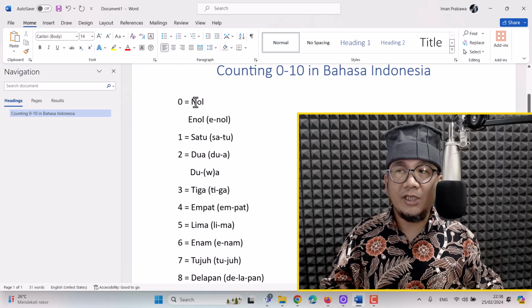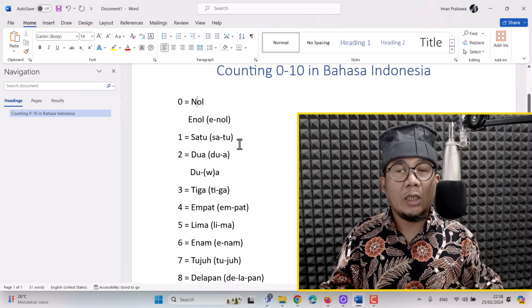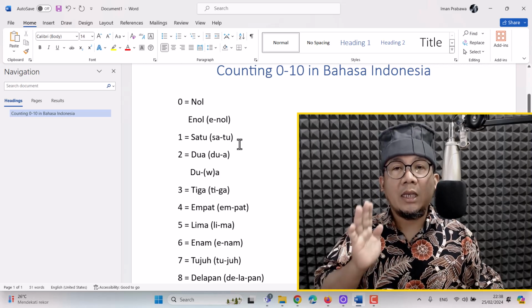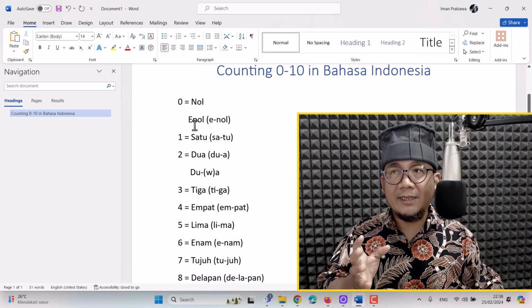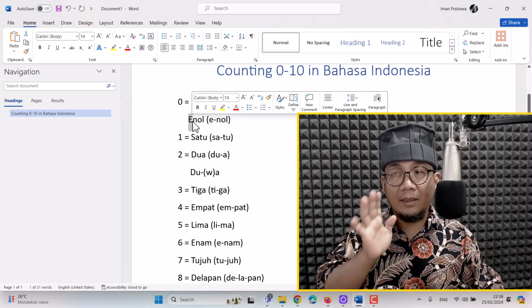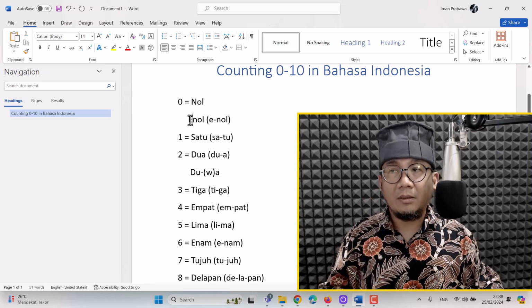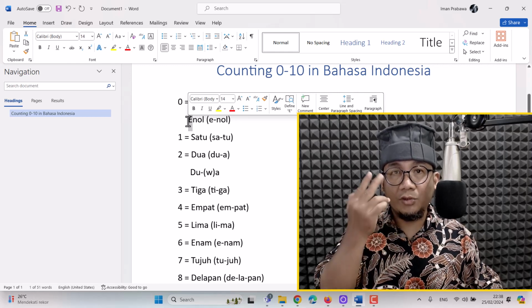0 in Bahasa Indonesia is nol. But you will also hear Indonesians pronounce it with an added letter E. This E letter in Bahasa Indonesia you can pronounce in two ways.